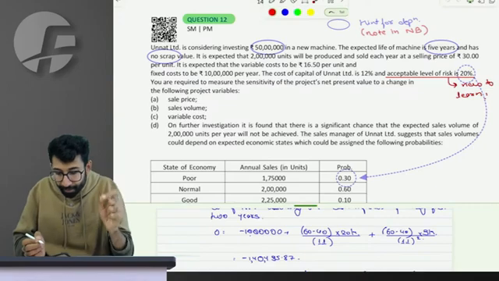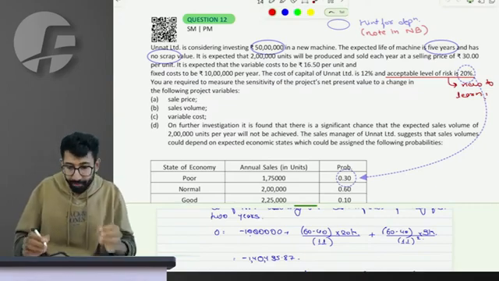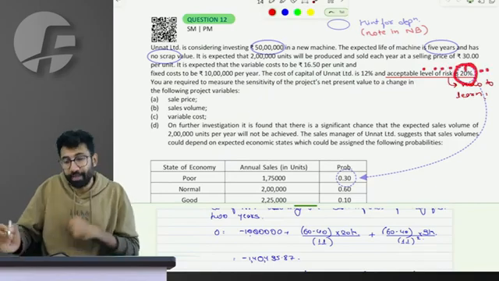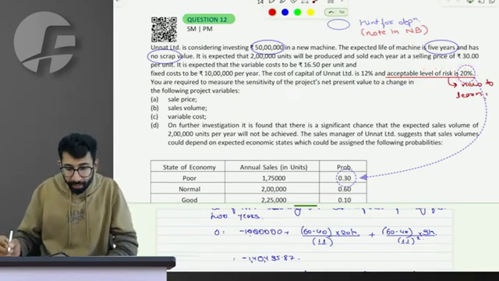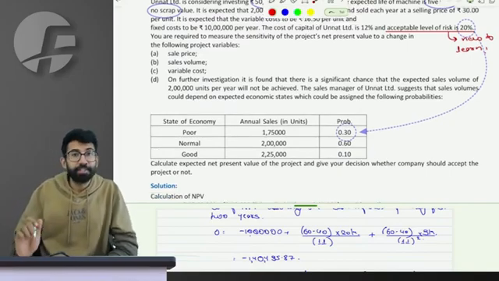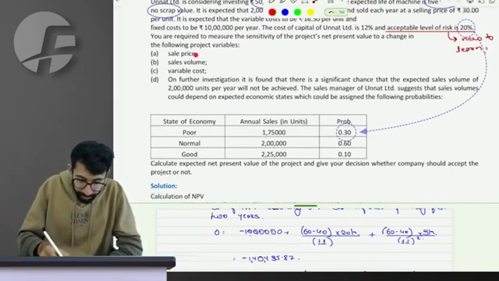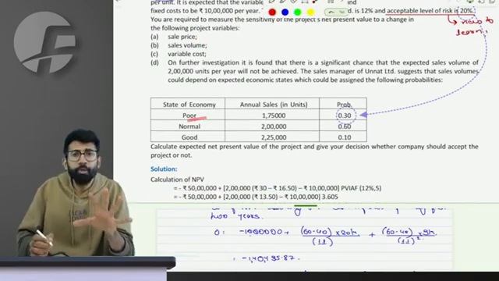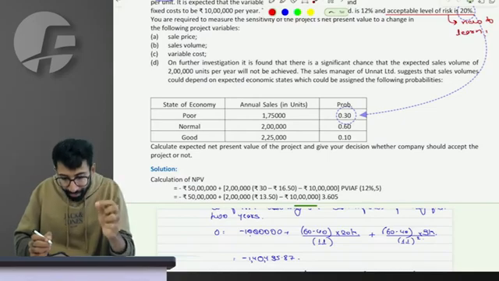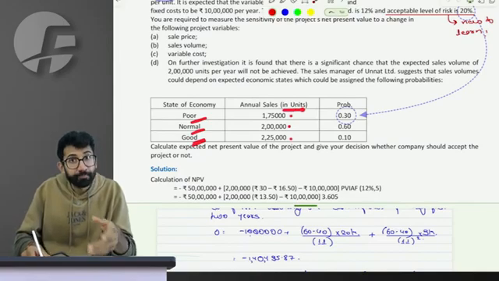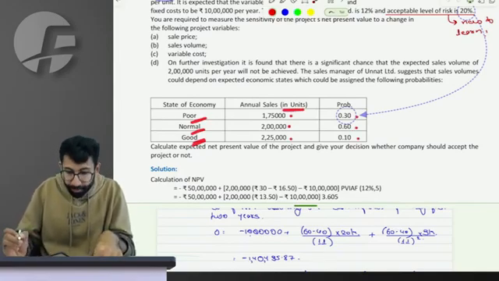Only a point of learning I want to tell you in this question. Question 12 says the acceptable level of risk is 20%. I mean to say, it is a scenario analysis mixed with sensitivity analysis. You will be able to understand in the question when you do it. The point is, they say if the economy is poor, normal and good, annual sales units will be this, and the probability of which is this.